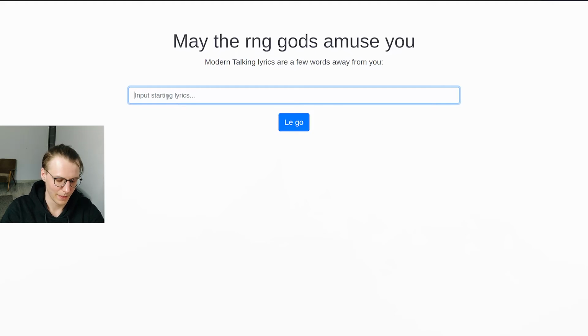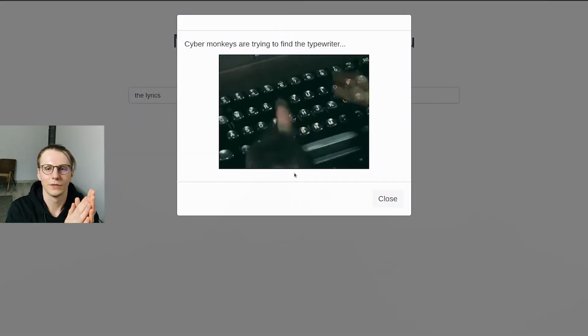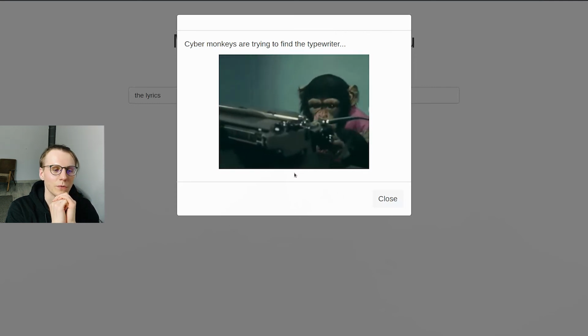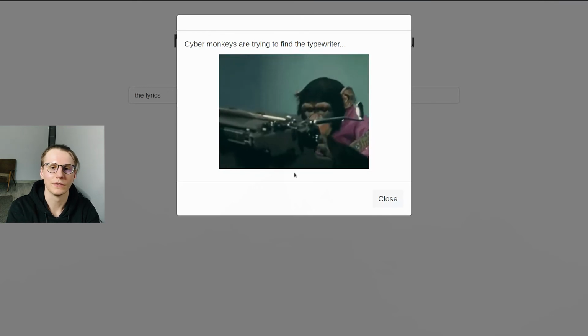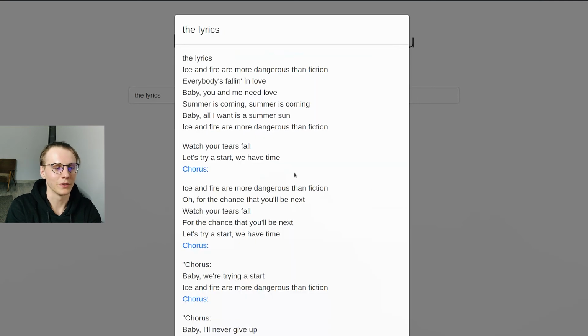So for the lyrics, cool. So after the CyberMonkeys do the typing, we should have fully generated lyrics for the song, and that's gonna be it. And this is how easy it is to deploy an application for your deep learning model.